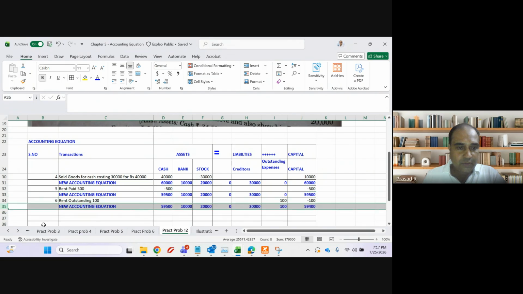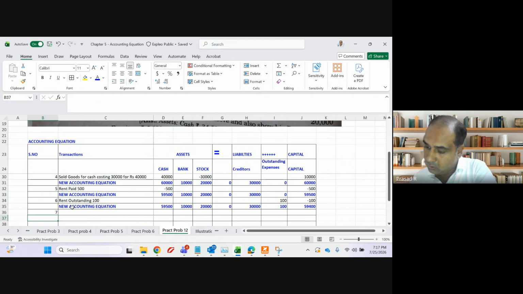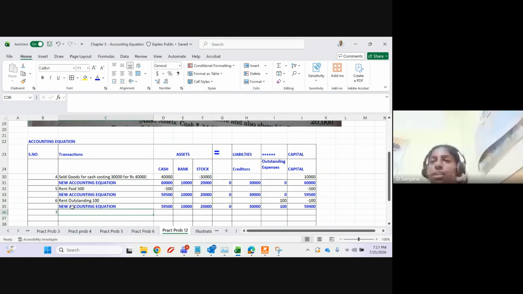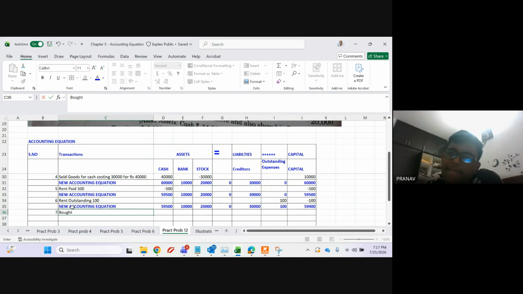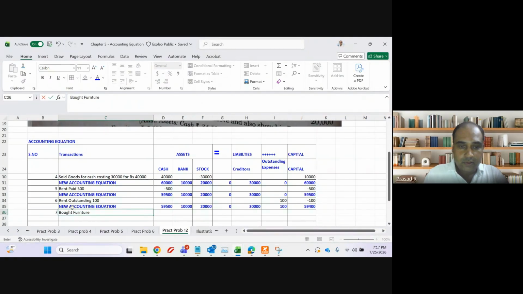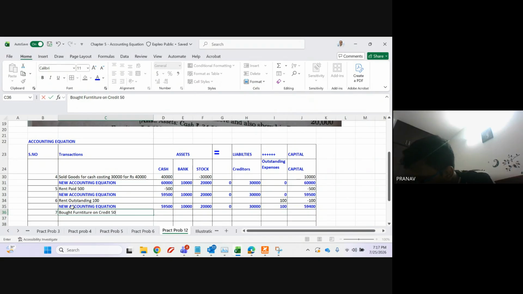Next one. What is the next one, guys? Seventh equation. Bought furniture on credit, 5,000. Yes, furniture we should put in assets.